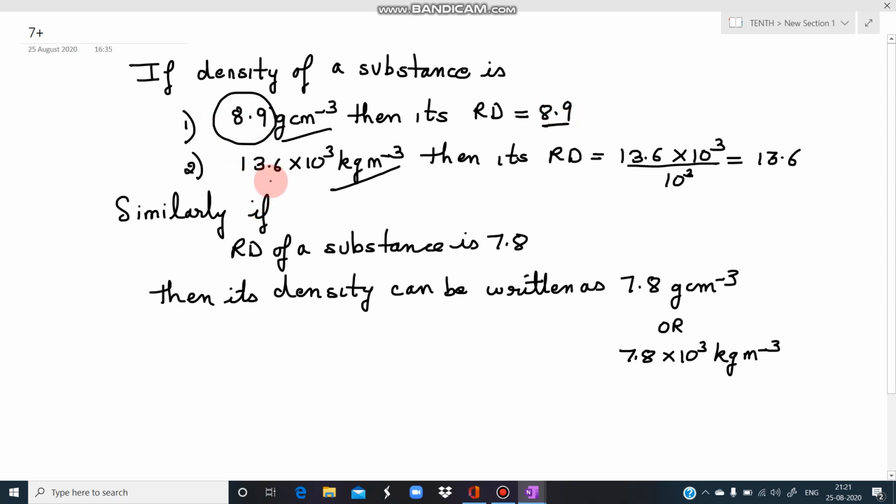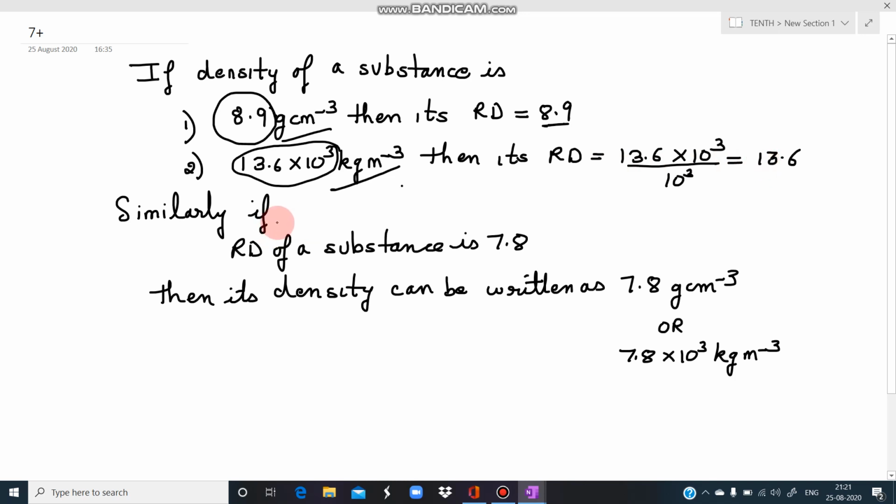Suppose the density is given like this, 13.6 into 10 raised to power 3 kg per meter cube, means kg per meter cube में दी है, then what is the relative density? जो भी इसकी numerical value है, you will have to divide it by 1000. Then you get the relative density. So gram per cubic centimeter में same numeric value और kg per meter cube में whichever numerical value is there, we have to divide it by 1000 and we get the relative density.